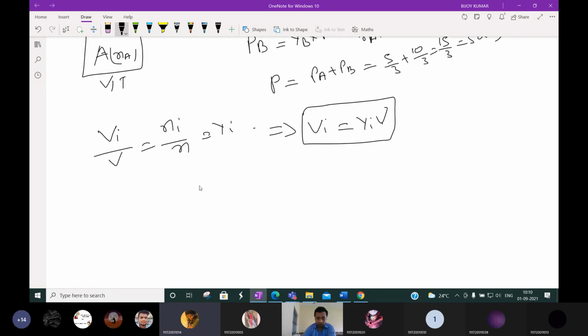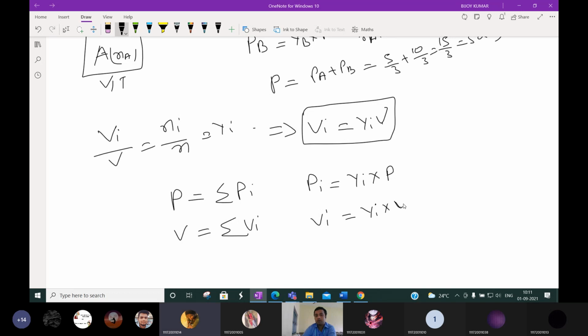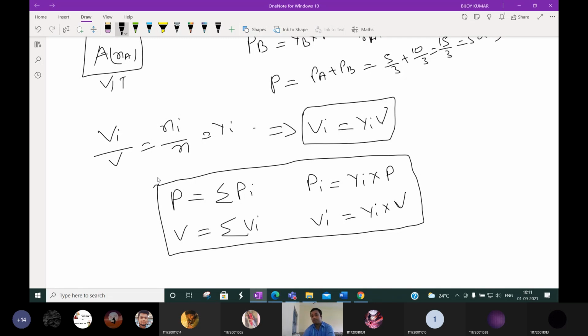Okay. So till now what we discussed: total pressure is equal to sum of partial pressures, and total volume is equal to sum of individual volumes. And this individual pressure is nothing but mole fraction into total pressure, and this individual volume is equal to nothing but mole fraction into total volume. Okay, so please remember these two things, because based on these many numericals will come.